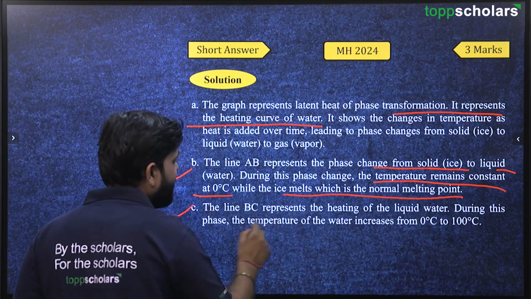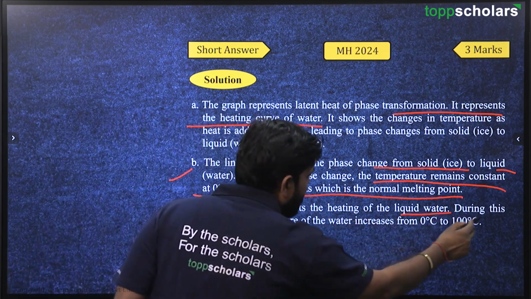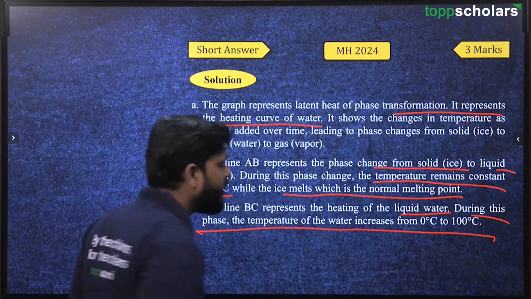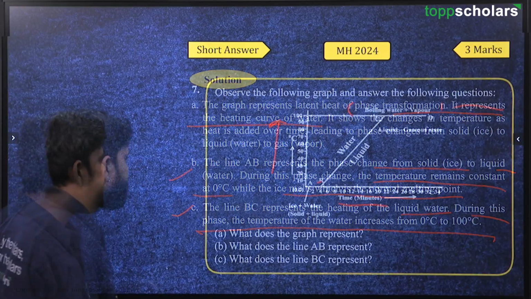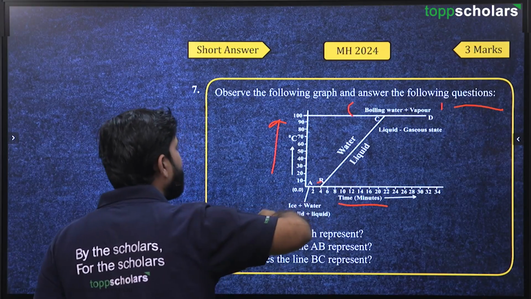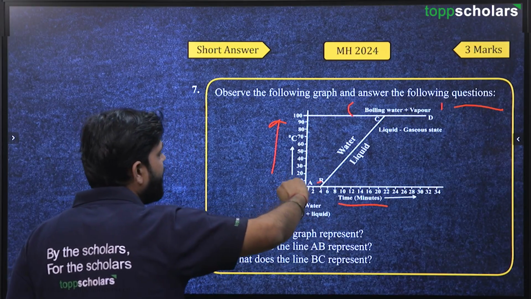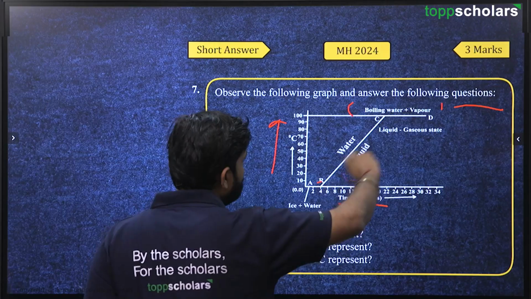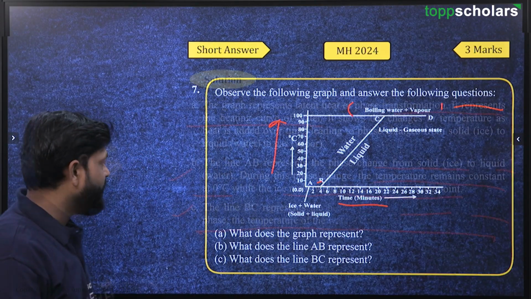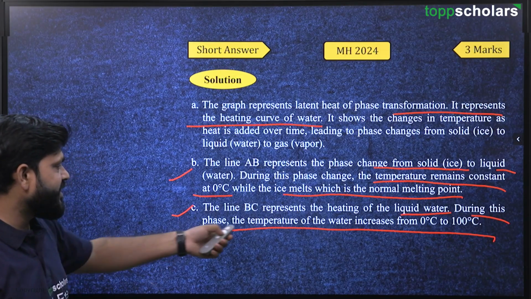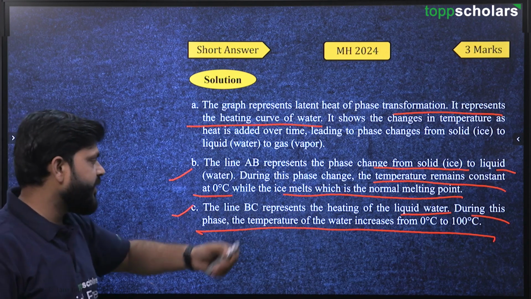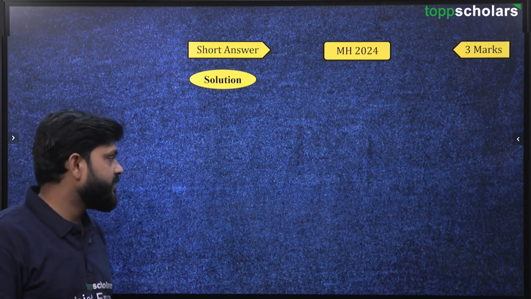Now, the line BC represents the heating of the liquid water. During this phase, the temperature of the water increases from 0 degree Celsius to 100 degree Celsius. So, we can see here, this is the BC line. Over the period of time, the temperature is increasing, and it becomes boiling water, then it is changing to vapor as well. So, this is a very easy question. The line BC represents the heating of the liquid water. During this phase, the temperature of water increases from 0 degree Celsius to 100 degree Celsius.